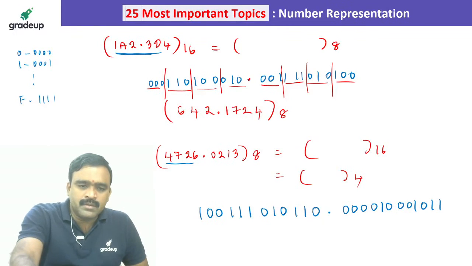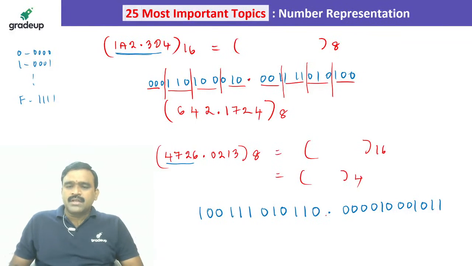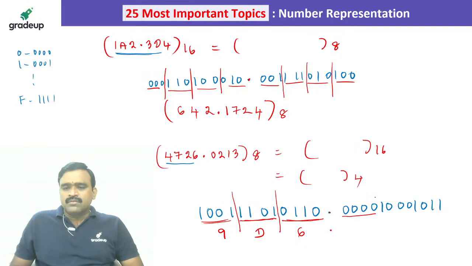Now we have to group them into 4 bits each, because I am converting into base 16. For the integer part, these 4 bits are one group. So 1001 is 9, 1101 is 13 which is D, 1100 is C which is 12, 0110 is 6, and then the groups 0000, 1000, 1001, 1011, each 4 bits.